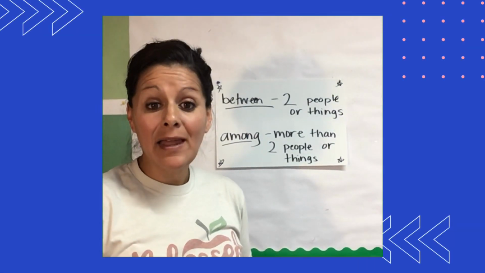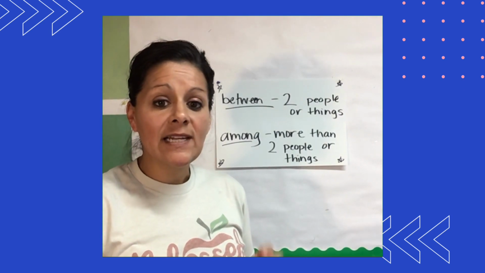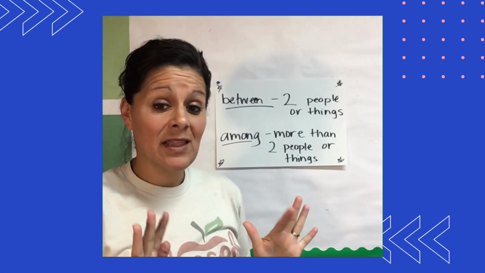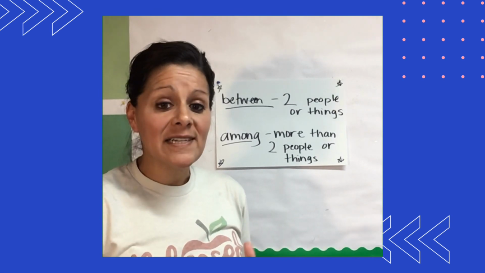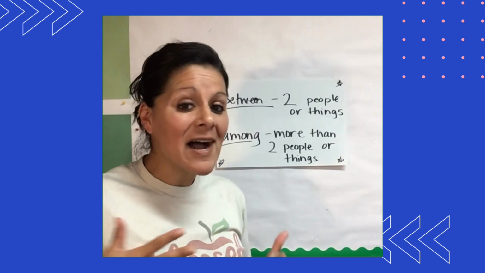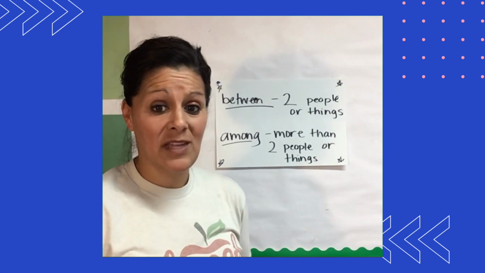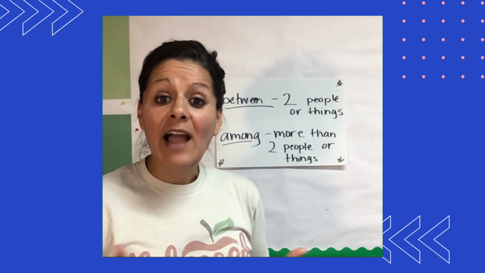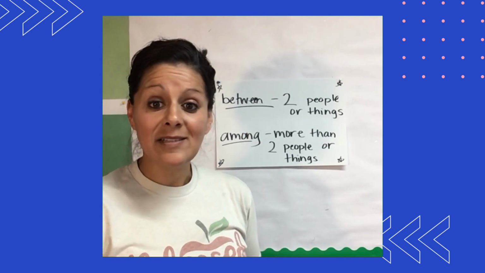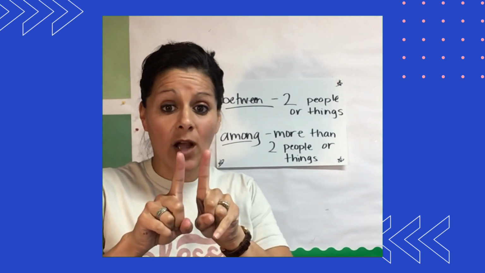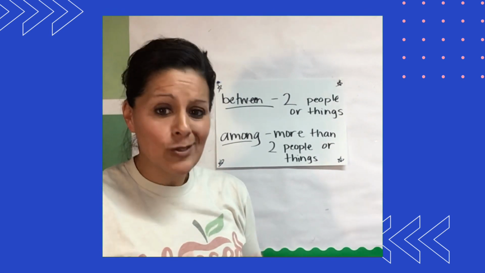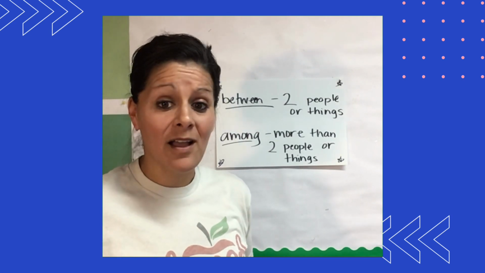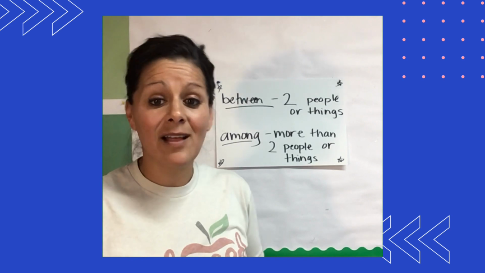Between and among. Between is something happening between two people or things. Among is between or among two or more than two things. So let's use them in sentences. Between. So I found the insect between two rocks. Okay, between. Now let's use among. I found lots of insects among the rocks. Lots of rocks, lots of insects.